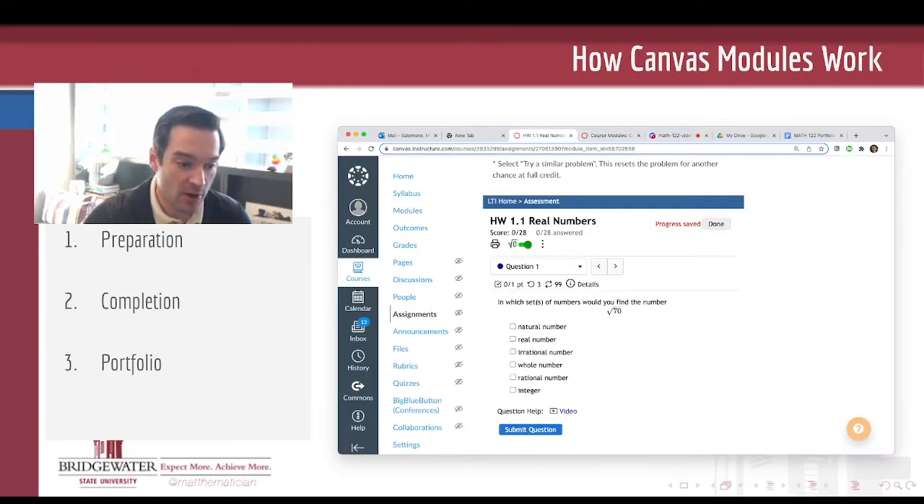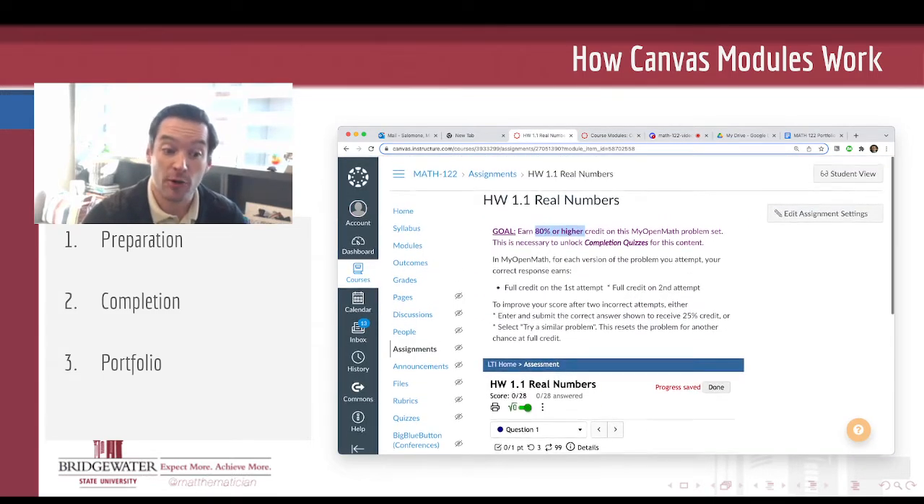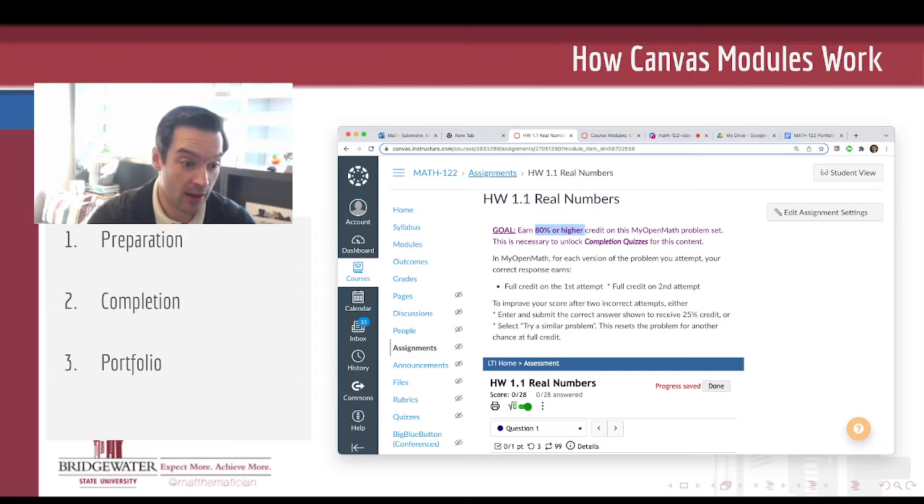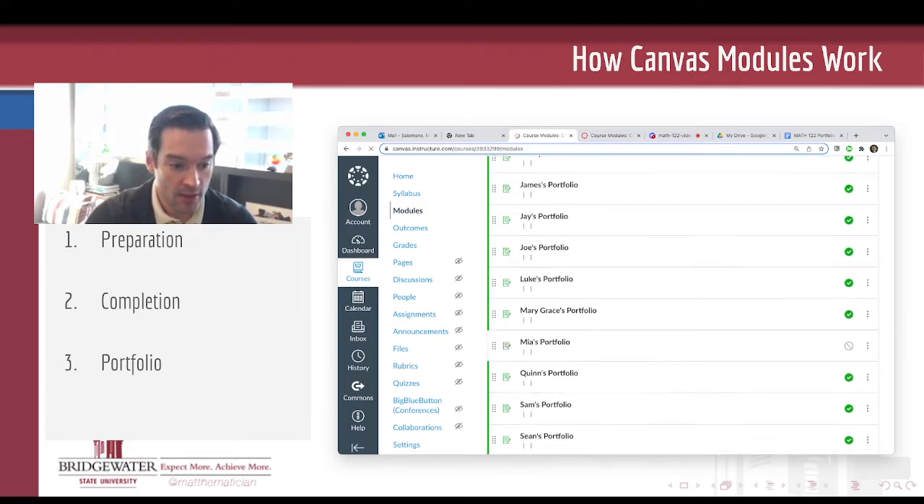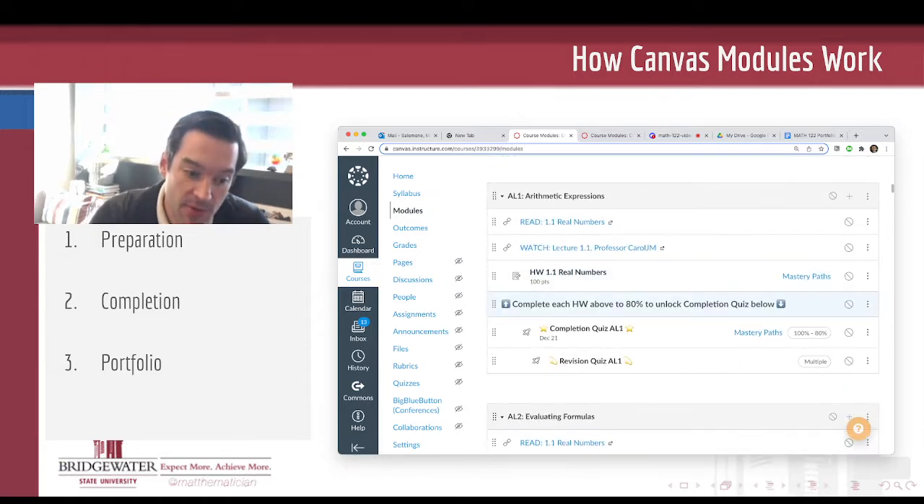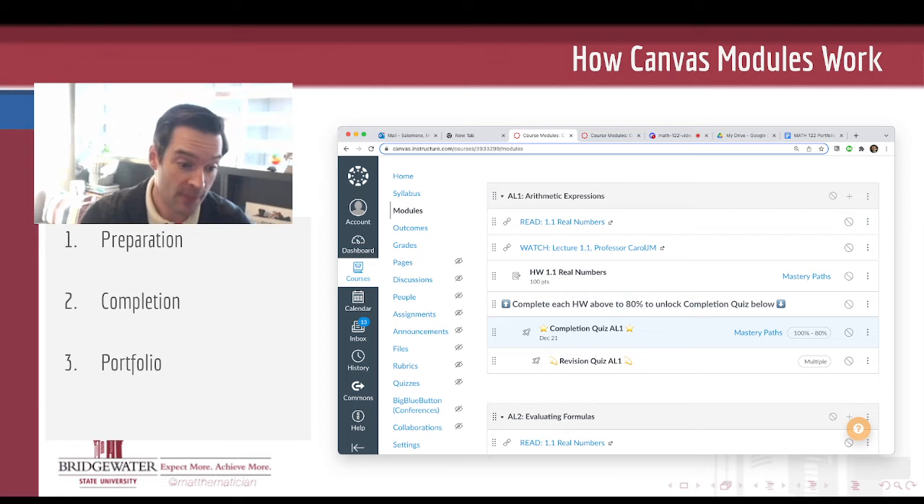So after you have gone through and gotten 80% or more in MyOpenMath on the homework assignments in a module, the completion assignment for that module will unlock. And generally that's called a completion quiz. So once I get 80% on homework 1.1 in this module, for example, completion quiz AL1 is going to unlock.